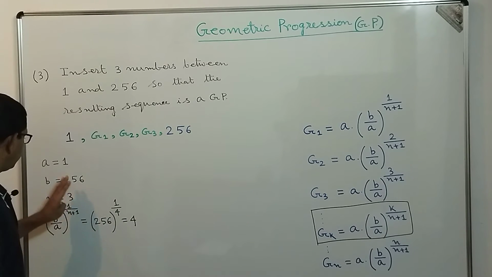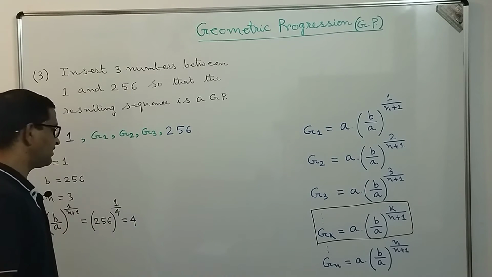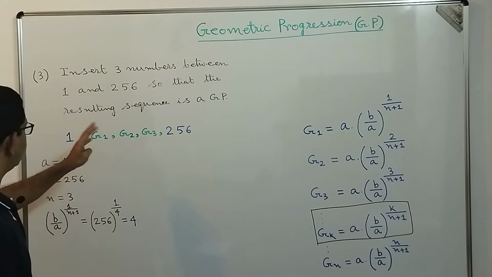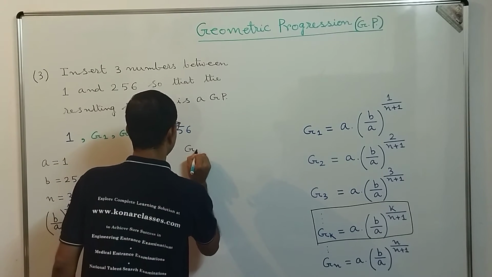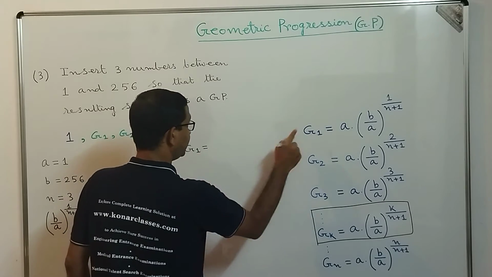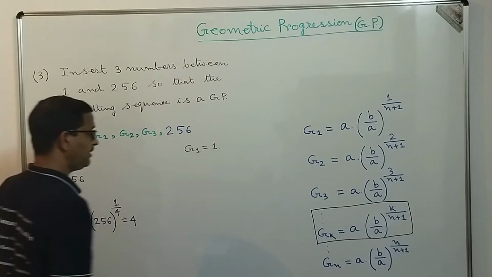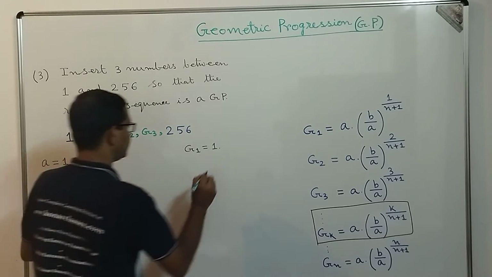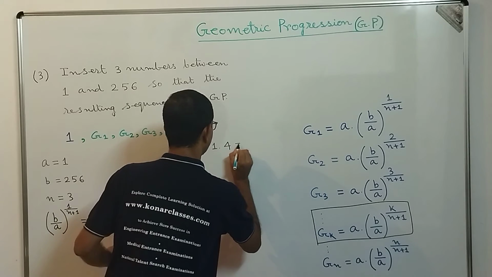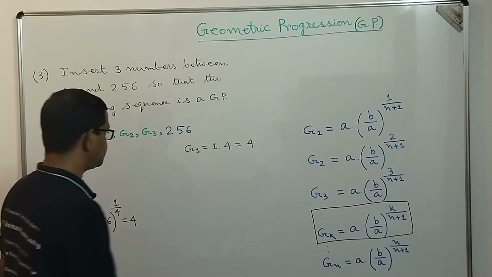Now, dear students, as we get the value of B by A power 1 by n plus 1 equal to 4, how can we find the value of G1? G1 is equal to A into B by A power 1 by n plus 1. A is 1, so 1 into 4, that is equal to 4. Correct? Now what is the value of G2?